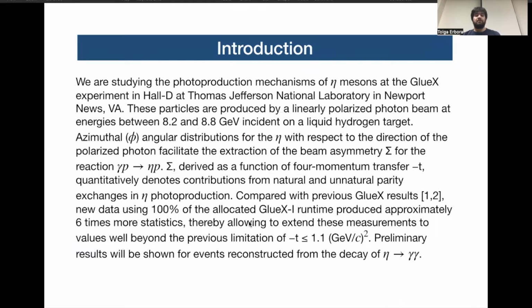This can be understood by a quantity known as sigma, which is the beam symmetry. If sigma is positive 1, we have vector meson dominance and natural parity exchange. If sigma is negative 1, we have unnatural parity exchange and axial vector meson dominance. These are all in the t-channel exchange process.